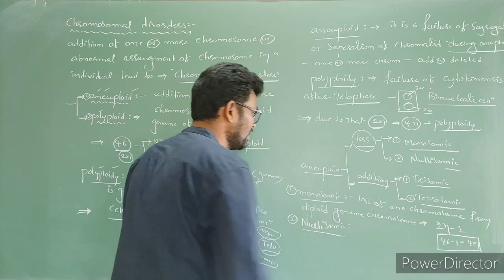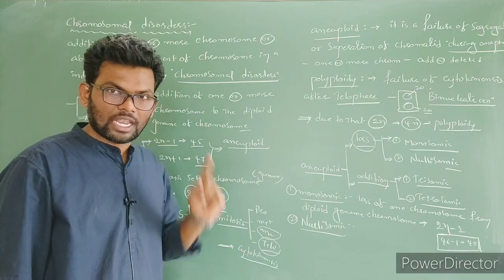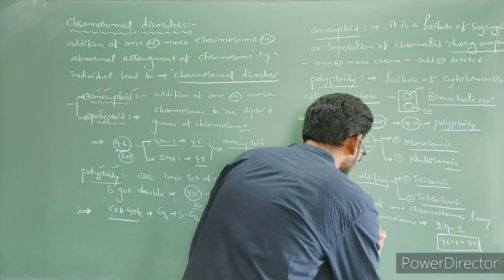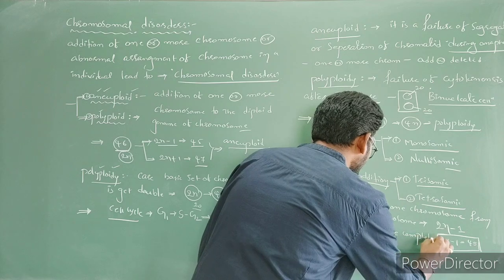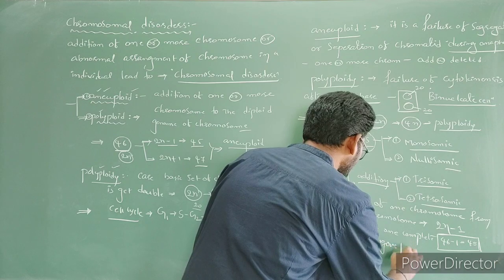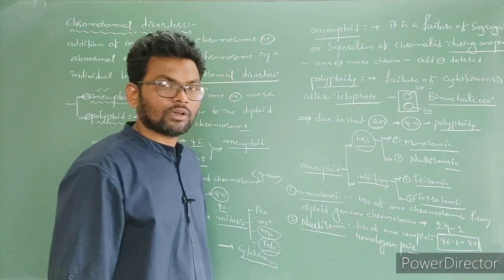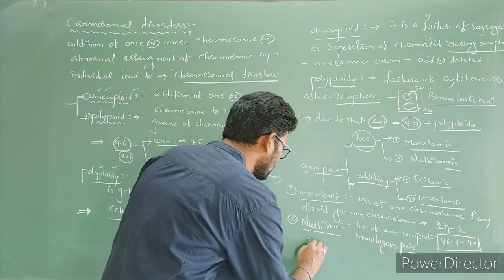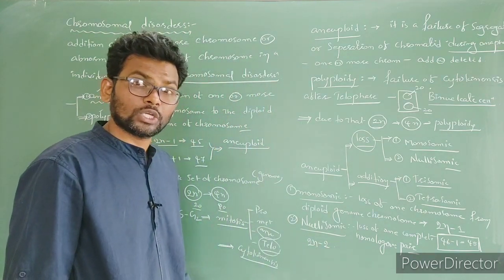Nullisomic condition, what happened here? Loss of one complete homologous pair of chromosomes from the diploid genome of the cell. How are we going to indicate it here? 2n minus 2.